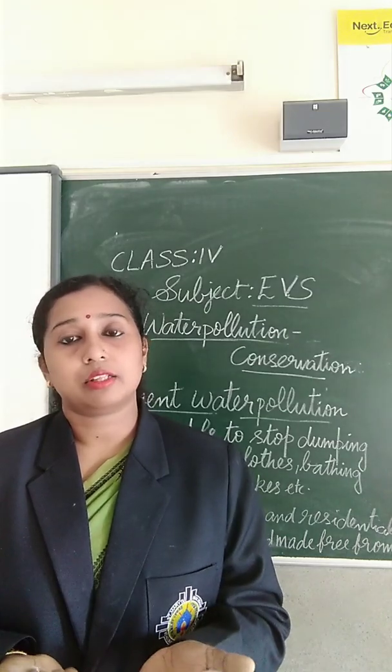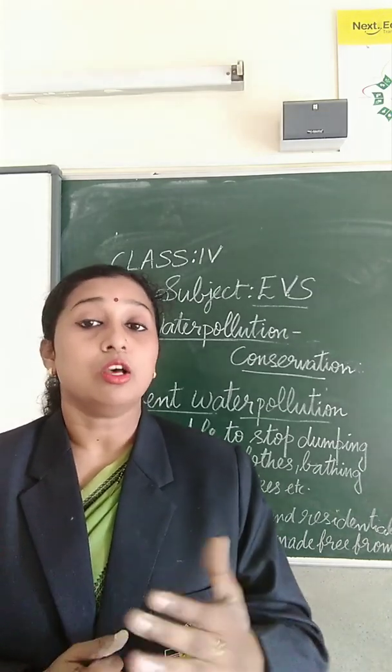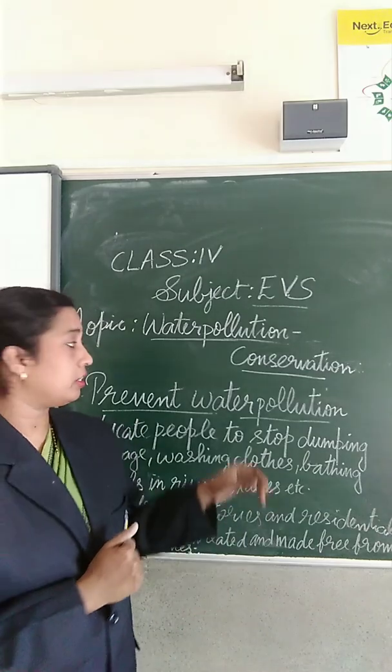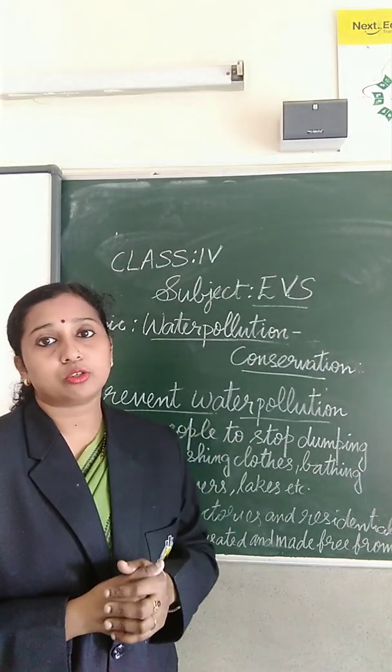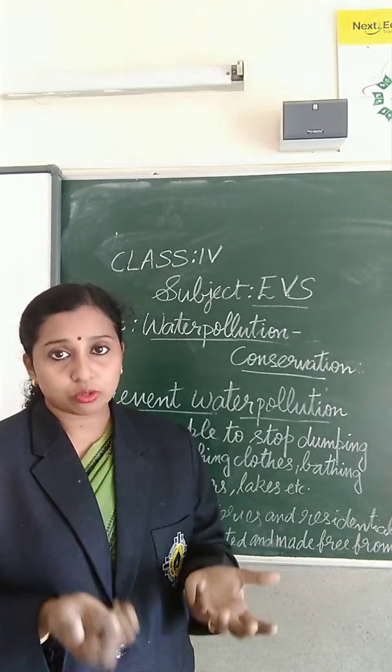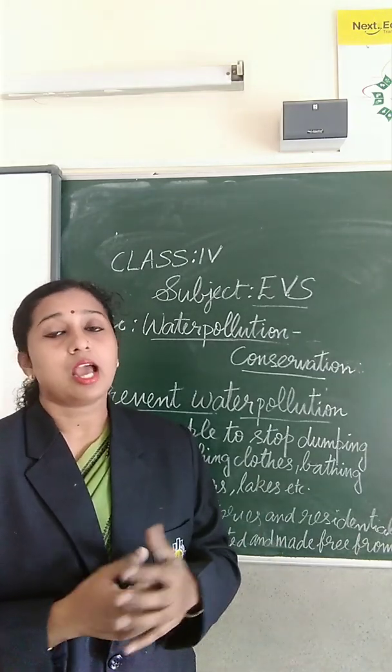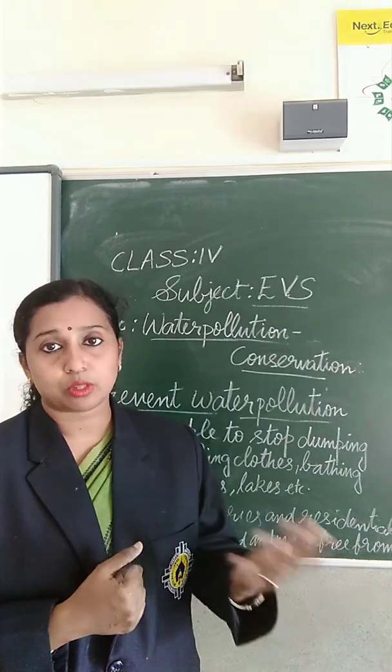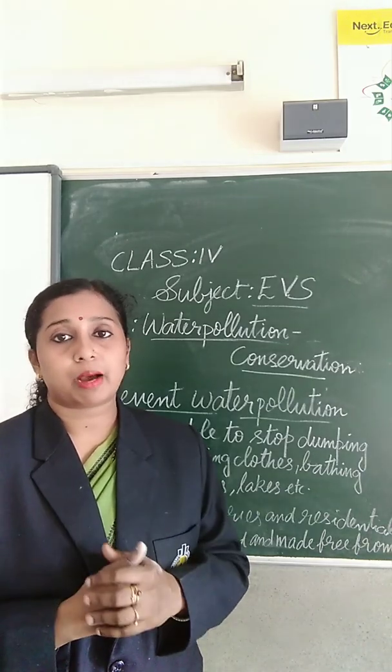Then we studied the preventive measures for water pollution. First we learned to educate people not to dump garbage into the water, not to wash clothes, not to clean utensils, and not to take animals into the water for bathing.